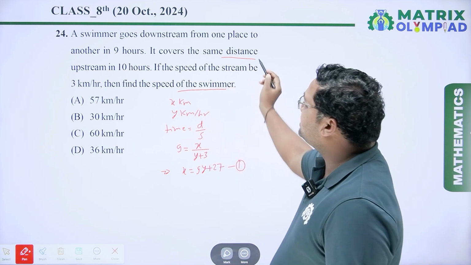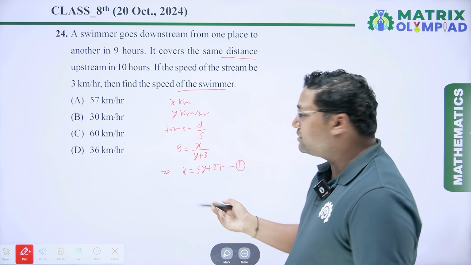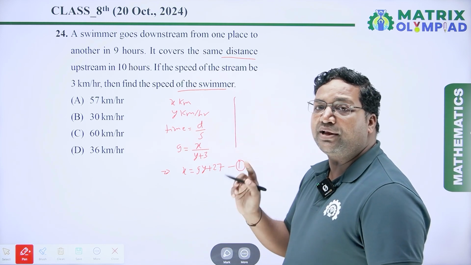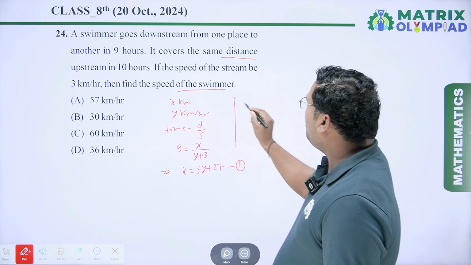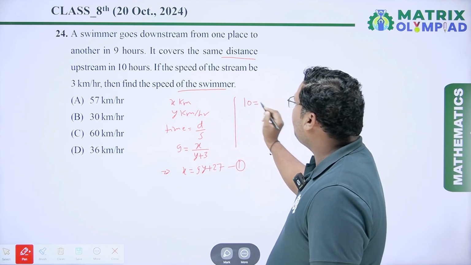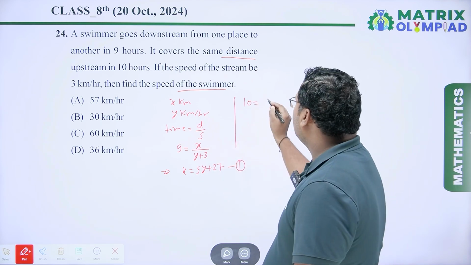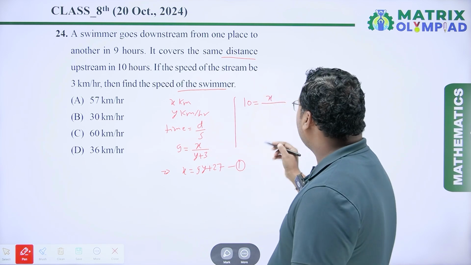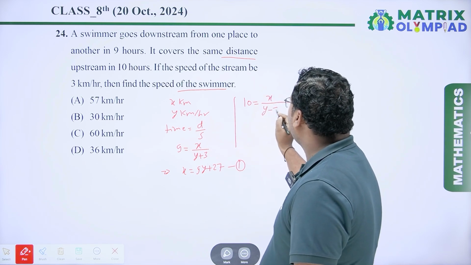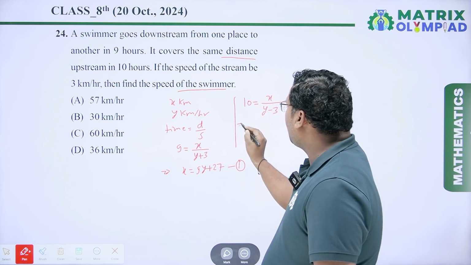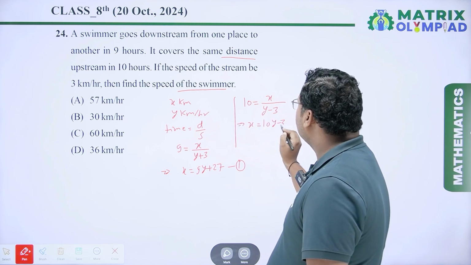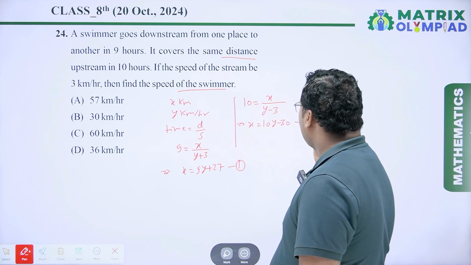Next, it covers the same distance upstream in 10 hours. When the swimmer goes upstream, the net speed will be y minus 3 km per hour. So it takes 10 hours. So time 10 hours equal to distance, which is the same, x kilometer, upon the net speed y minus 3. From here, I write x equal to 10y minus 30. This is our equation number 2.